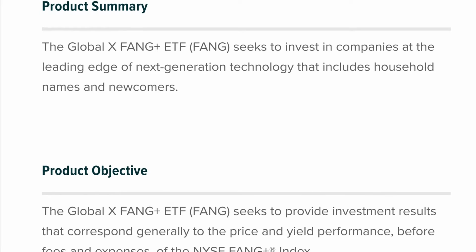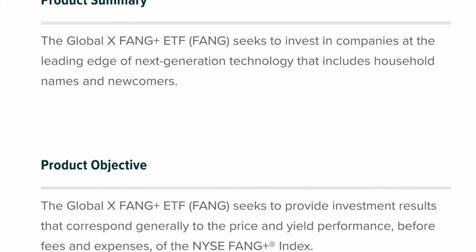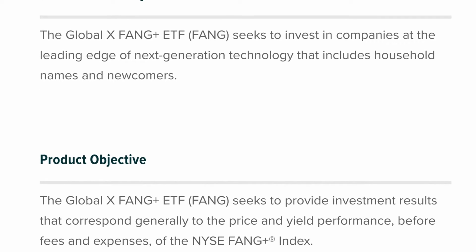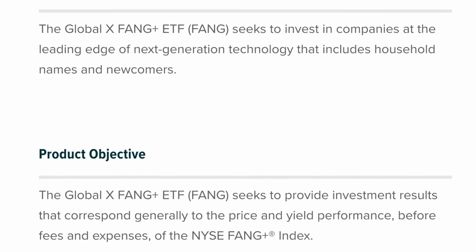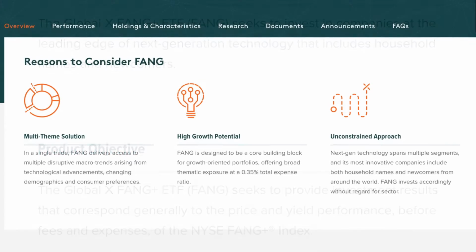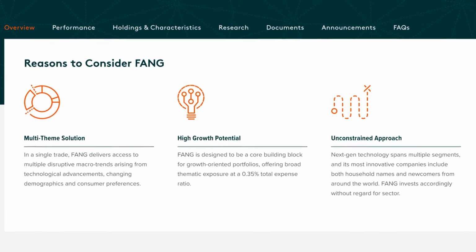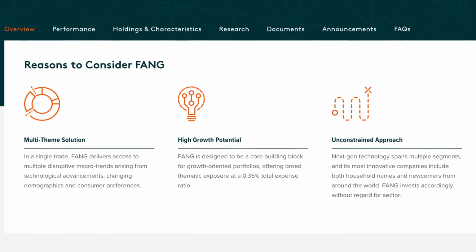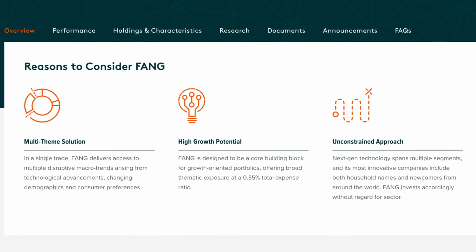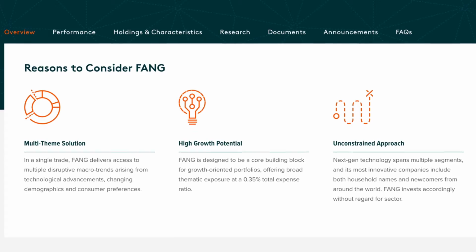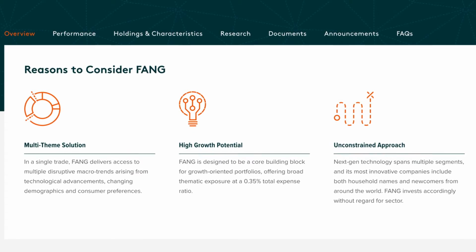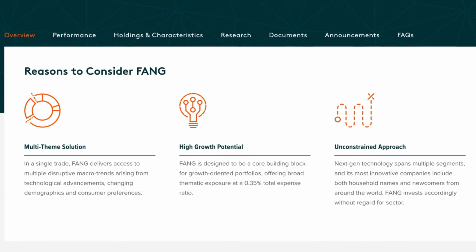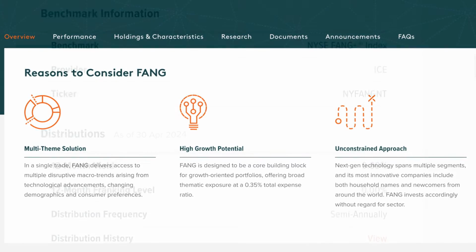FANG tracks the New York Stock Exchange FANG Plus Index, which invests in companies at the leading edge of next-generation technology that include many household names, before fees. It offers low-cost targeted access to some of the largest technology companies in the world, working on the latest next-gen innovations. Its primary goal is capital growth with a small dividend income, and it is also exposed to international currencies which can affect returns positively or negatively.